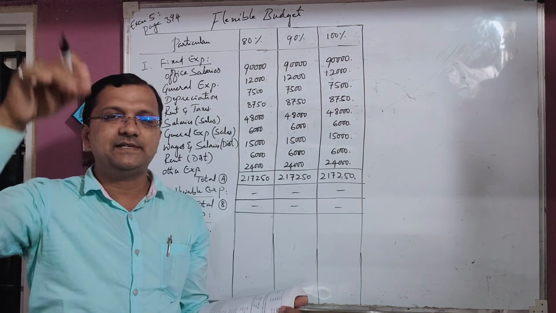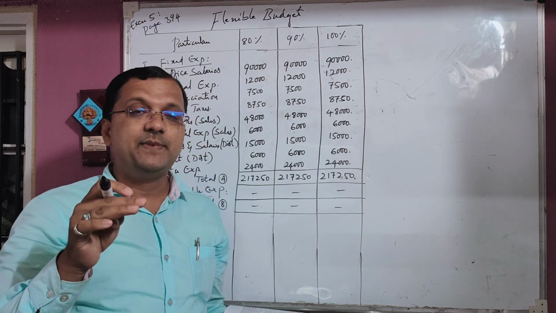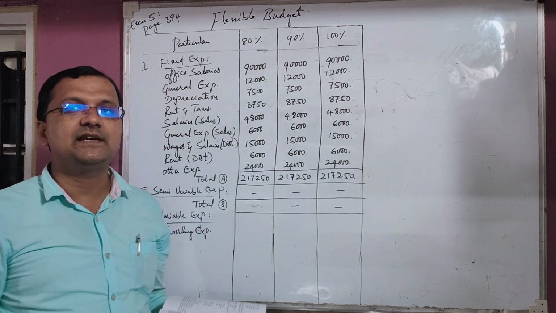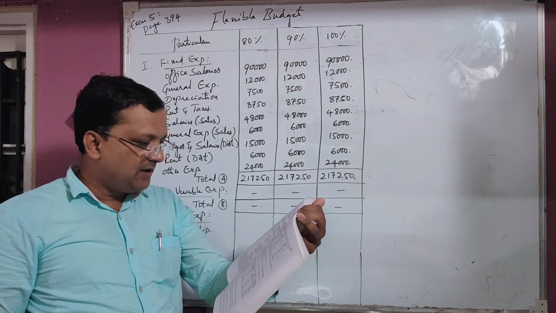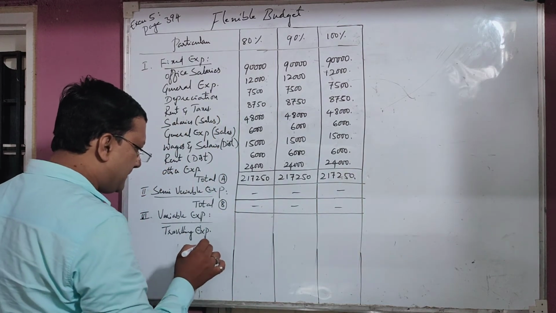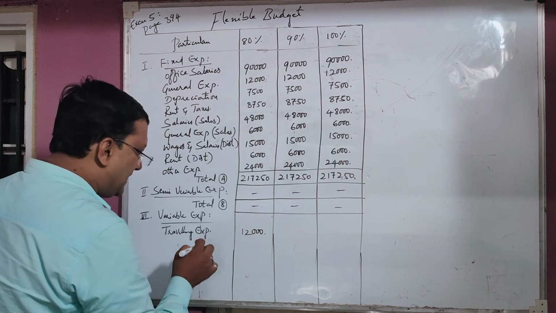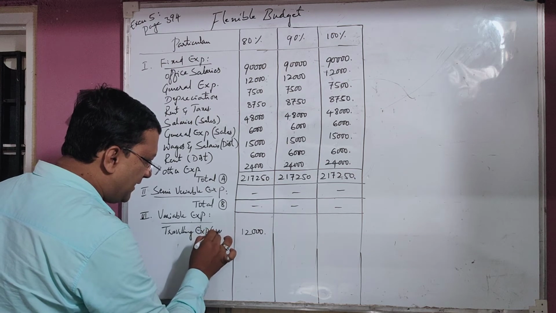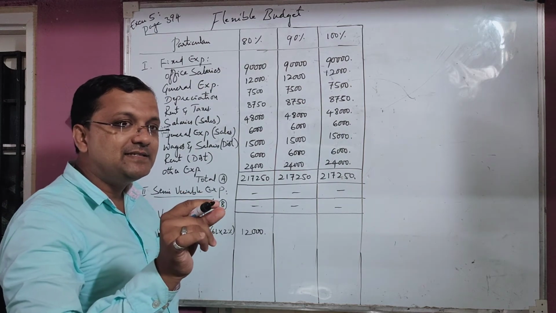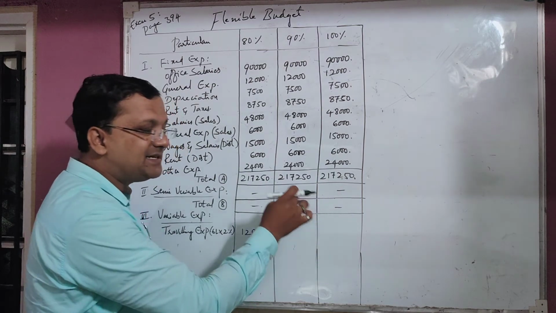If it is 90% capacity, expenditure will change. If it is 100% capacity, expenditure will change. Even if the capacity is 0, expenditure will also become 0, because in variable nature one thing remains constant, that is change. First take 2% of sales. Sales is 6 lakh rupees. 2% of 6 lakh is 12,000 rupees. The given percentage, 2% on sales, is for 80% capacity. For 90% and 100% it will vary.